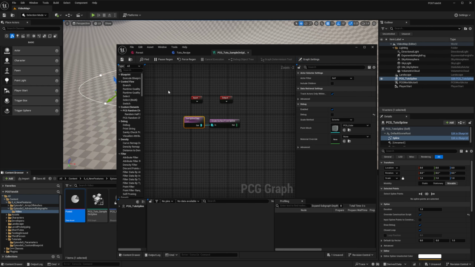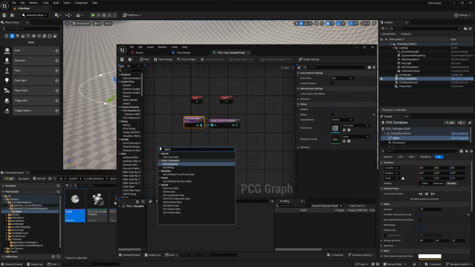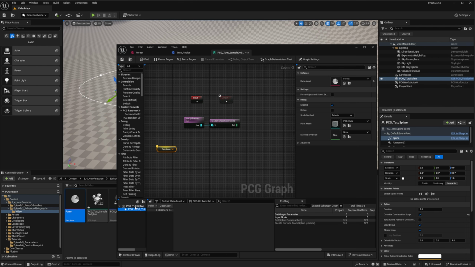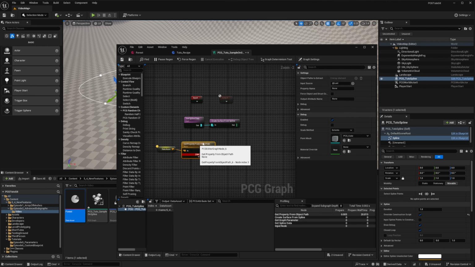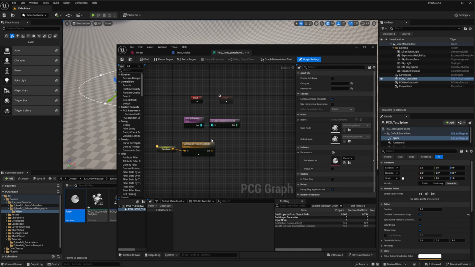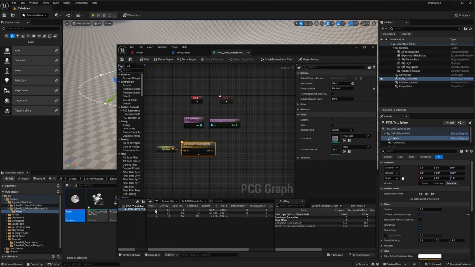And so the first thing I want now is to get the data from my data assets. If you watched the previous video, you know the drill. I get the path to my parameter and plug it into a get property from object path. And I want to extract the property mesh info. So if I inspect it, you can see that I have 3 entries with the density, the scale, the extents, the ID, the seed, the debug color. But we are missing our meshes.